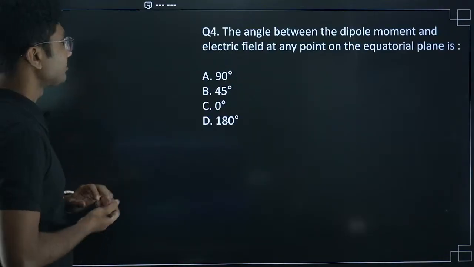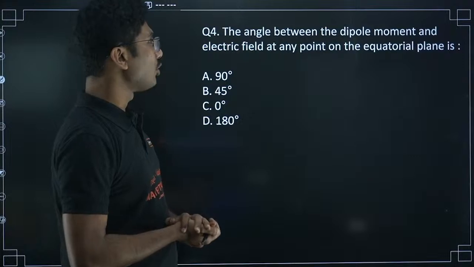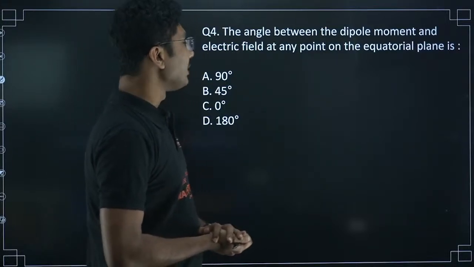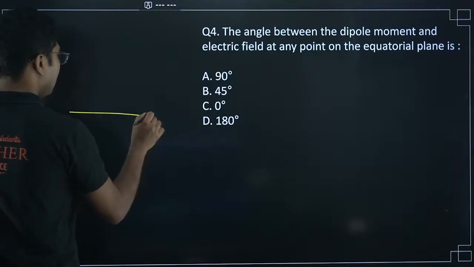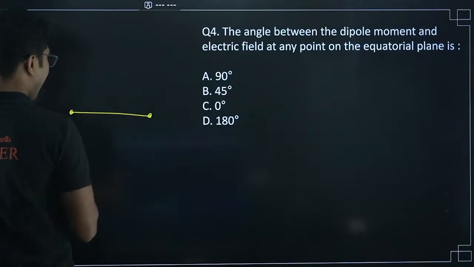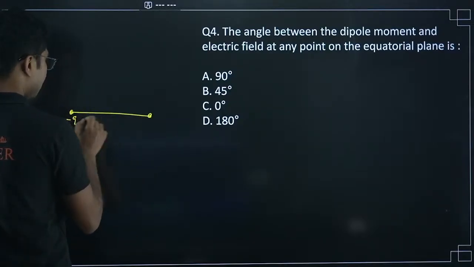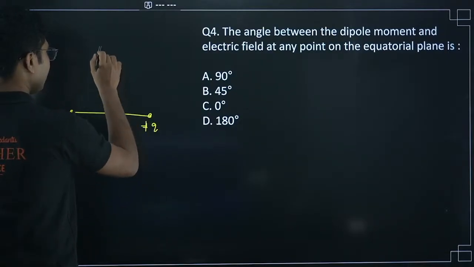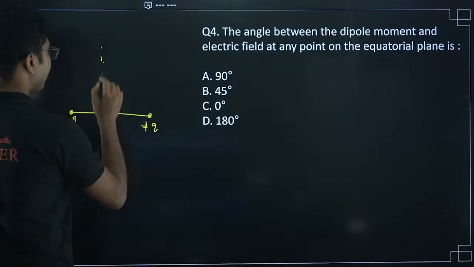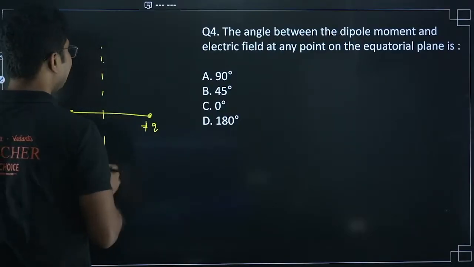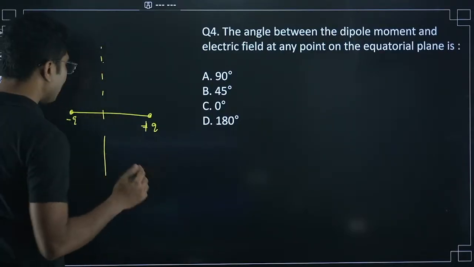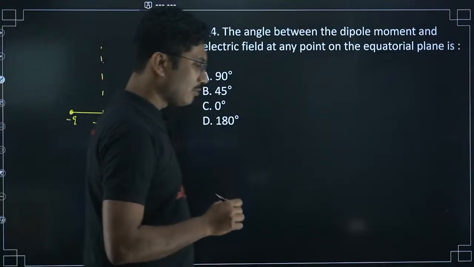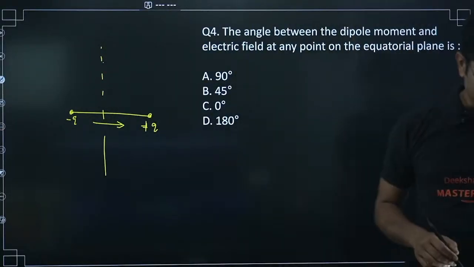Next question, the angle between the dipole moment and electric field at any point on the equatorial plane. So the angle between electric field and dipole moment. Suppose this is minus q, this is plus q. Suppose this is the equatorial plane. What is the angle between electric field and dipole moment? Now I am giving you one hint: dipole moment is always from negative to positive.